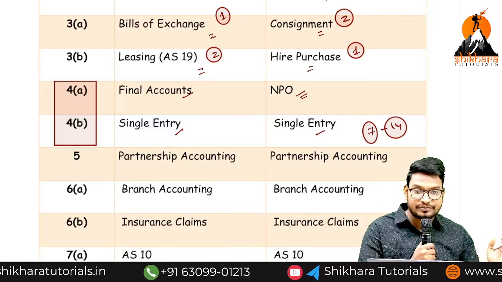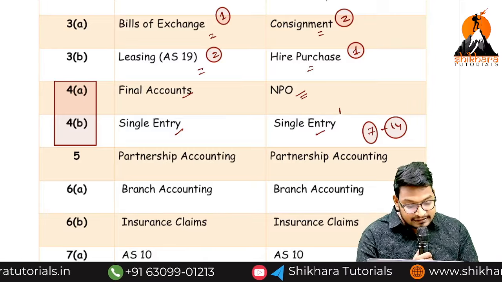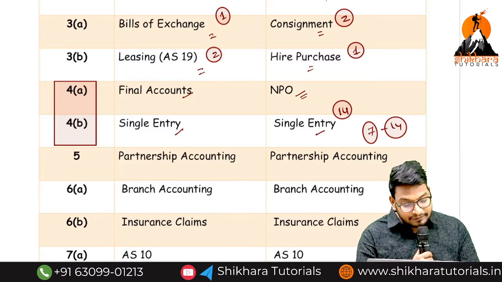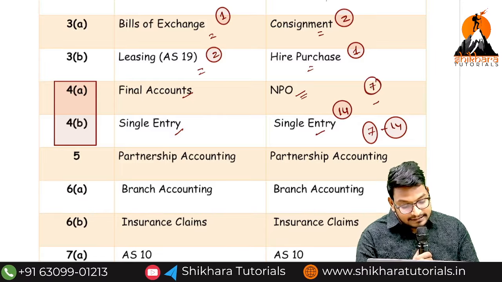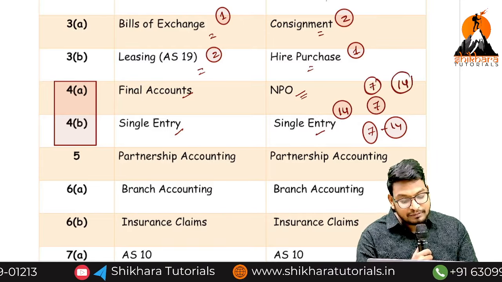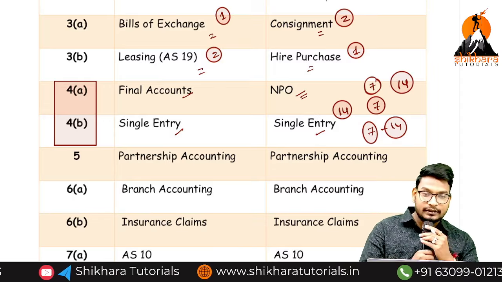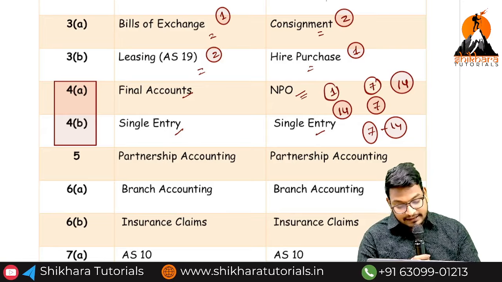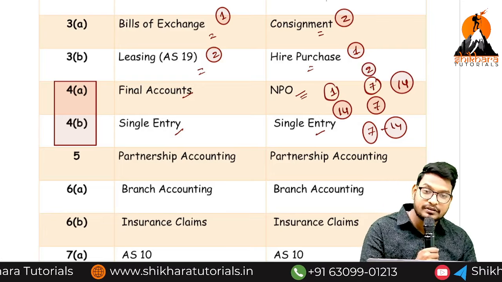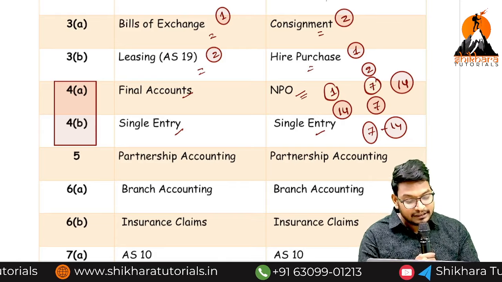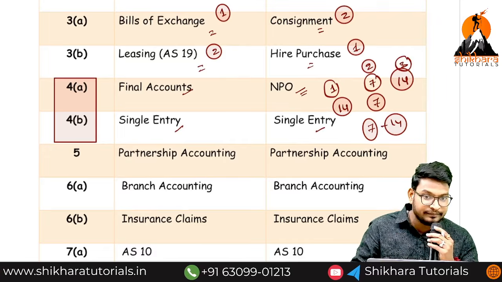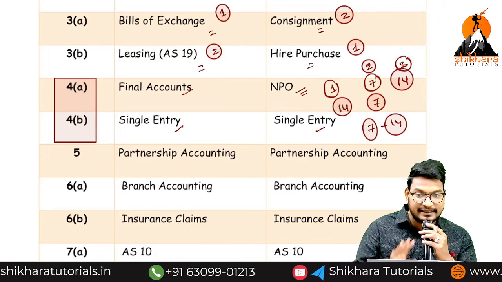So these are the most preferences. My first preference is single entry for 14 marks. What is the second preference, sir? Second preference, NPO 7 marks, single entry 7 marks. What is the last preference? Examiner may give 14 marks of NPO. Are you getting the point? So this is the first preference of single entry. This is the second preference, 7 marks from NPO, 7 marks from single entry, and 14 marks from the NPO. They may ask like that also. Are you getting the point, sir? So these are the scenarios they may ask in the examination.